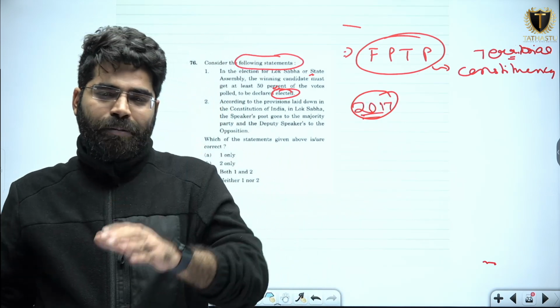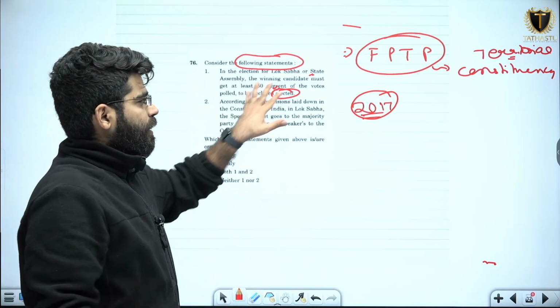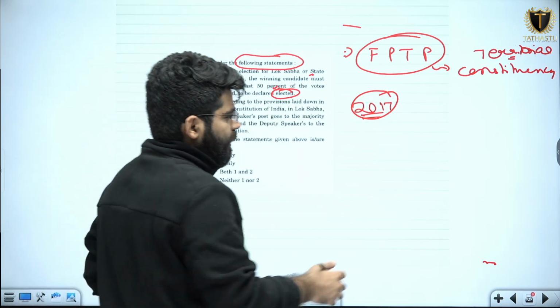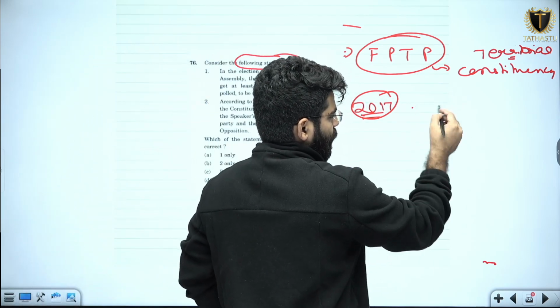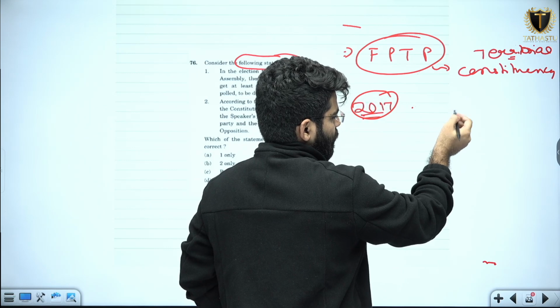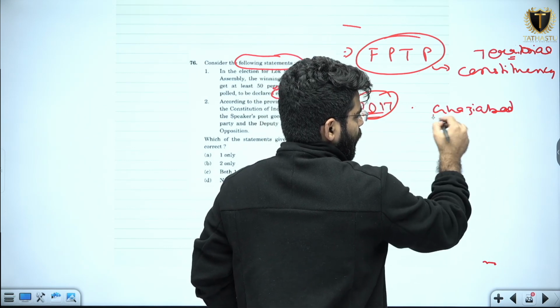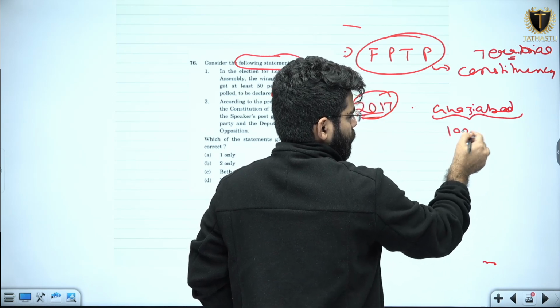I am taking an example to help you understand what first past the post system means. Say I have a constituency by the name of Ghaziabad, and in Ghaziabad there are a total of only 100 voters.